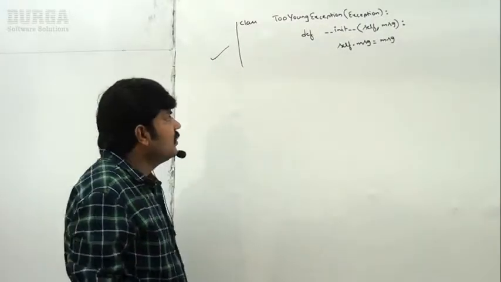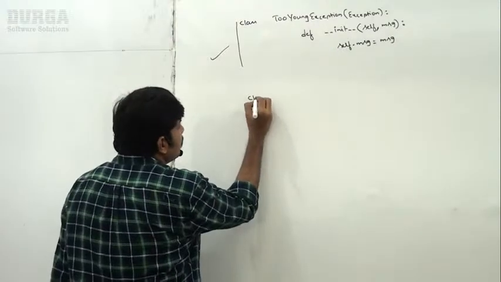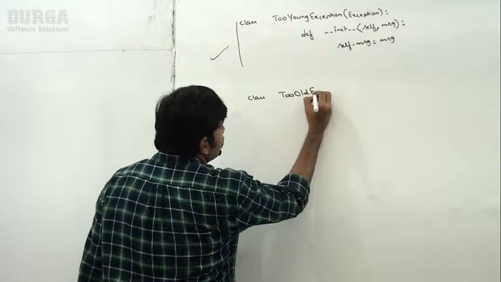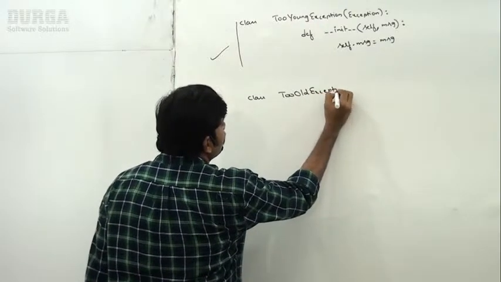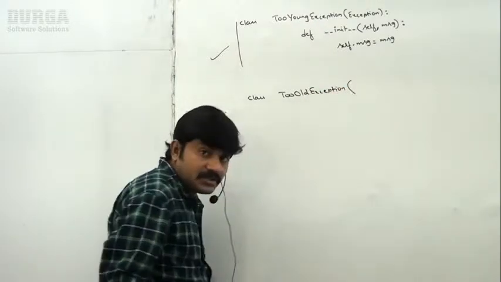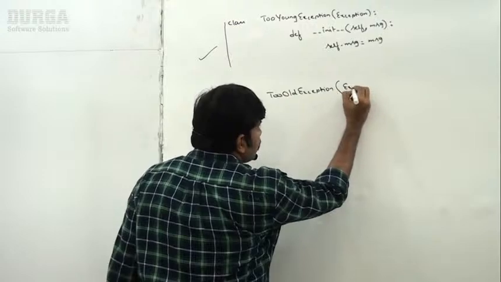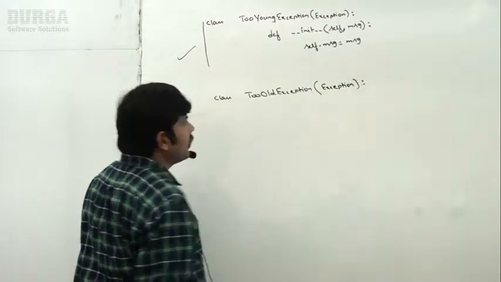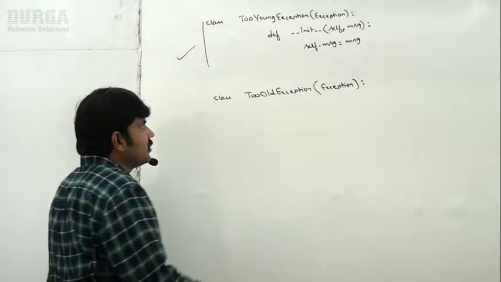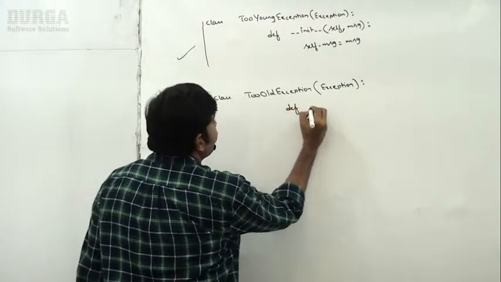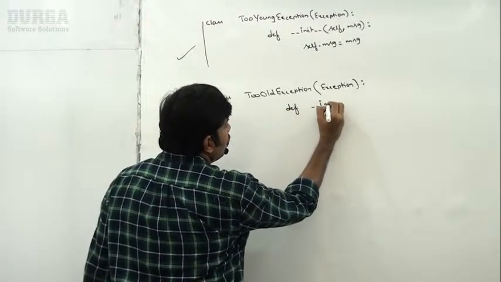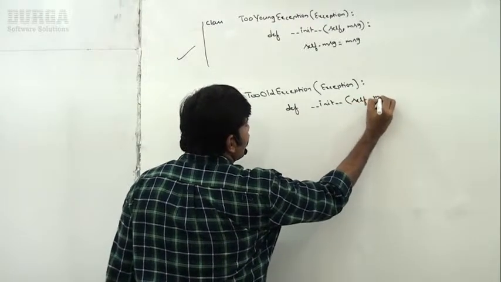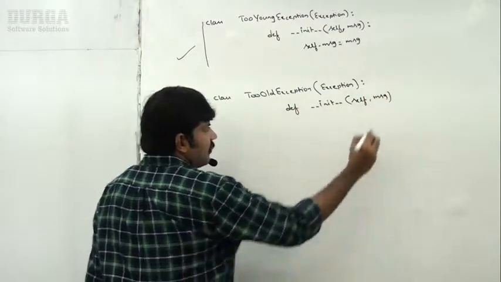Sir, now class TooOldException, it is the child class of Exception. It should be a child class of Exception, right? Def __init__, self comma message.